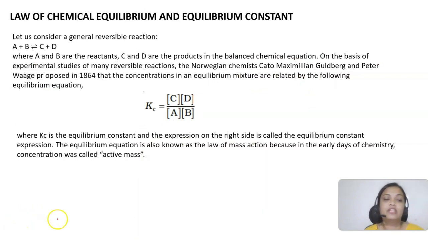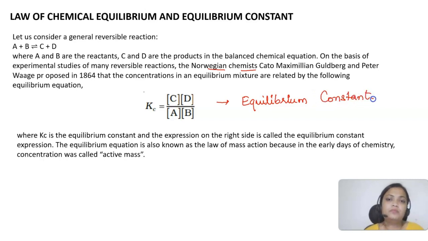Now we need to understand the law of chemical equilibrium. Let's say we have a general reversible reaction, where A and B are the reactants and C and D are the products. There was some research done by Norwegian chemists, and they gave us an expression for the equilibrium constant, which is denoted by Kc.